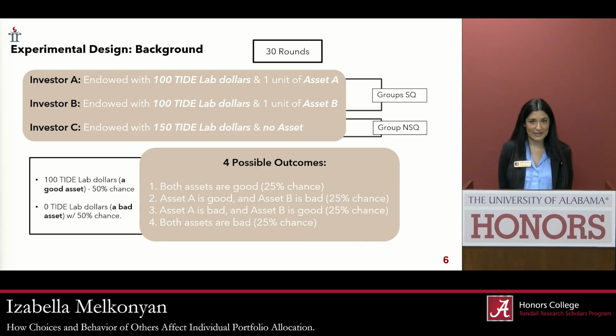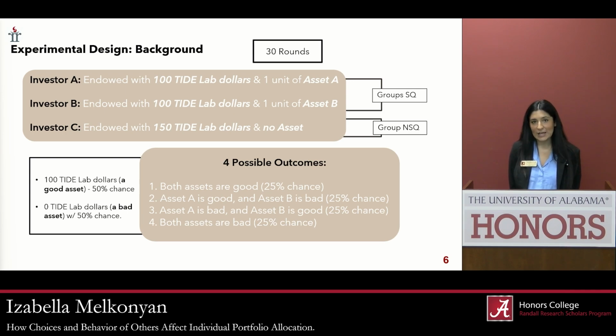So to test this question, our experimental design will have 30 rounds, and participants will be divided into 3 investor types: Investor A, B, and C. Investor A will be endowed with 100 Tide Lab dollars and 1 unit of asset A. Investor B will receive the same but 1 unit of asset B, and Investor C will be endowed with 150 Tide Lab dollars and no asset.